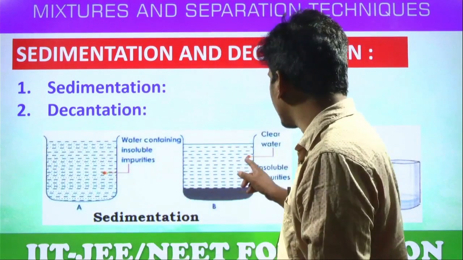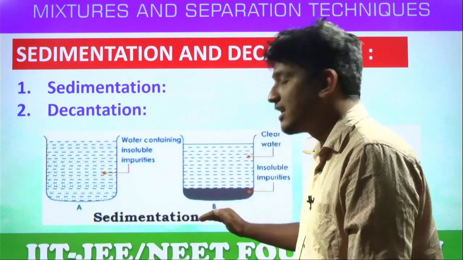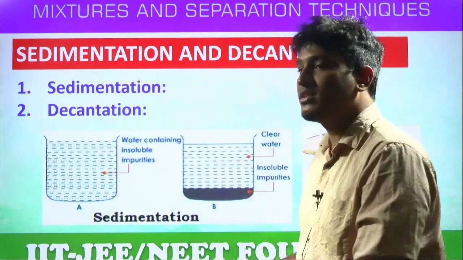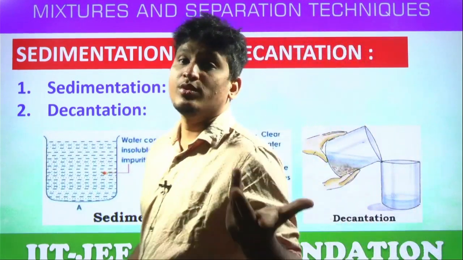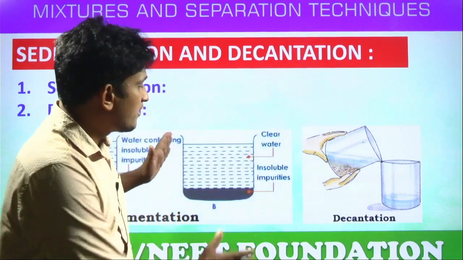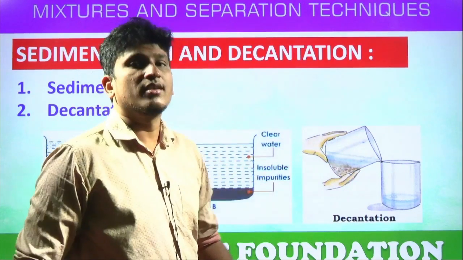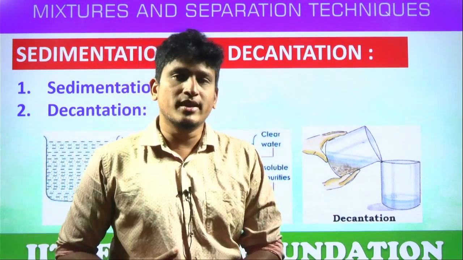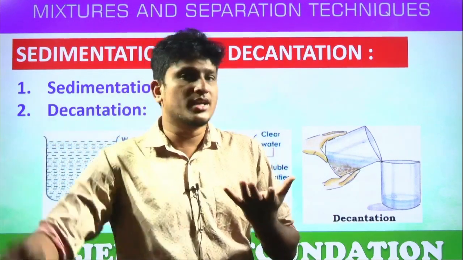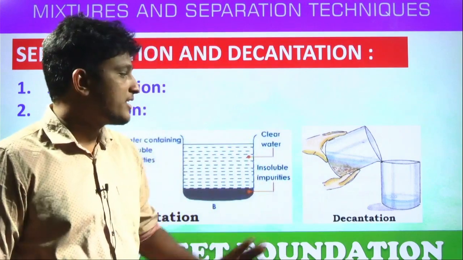This liquid is called the supernatant liquid, and whatever impurities settle down are called the sediment. Then how to separate? Simple. By carefully removing the upper layer of water. This process is called decantation. Carefully separating the upper layer of supernatant liquid from the sediment is called decantation.